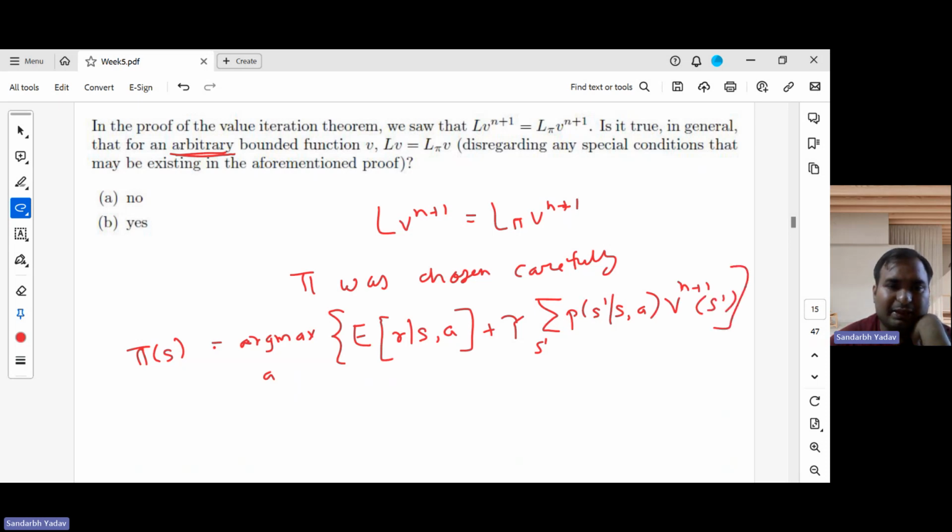So we were choosing this policy in a greedy manner with respect to the current estimate of the value function.